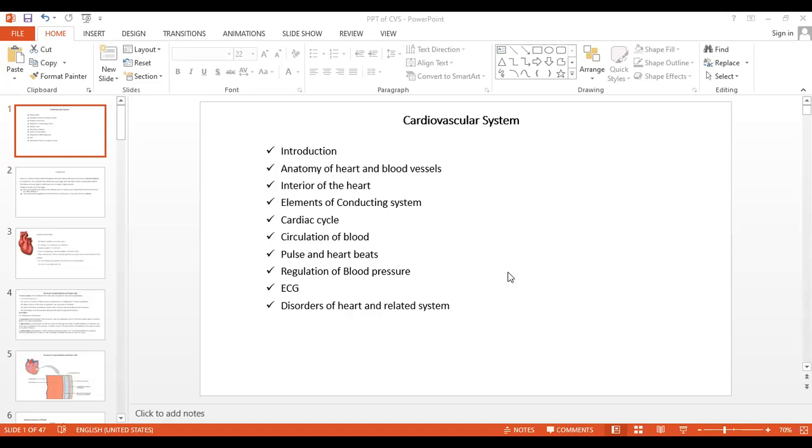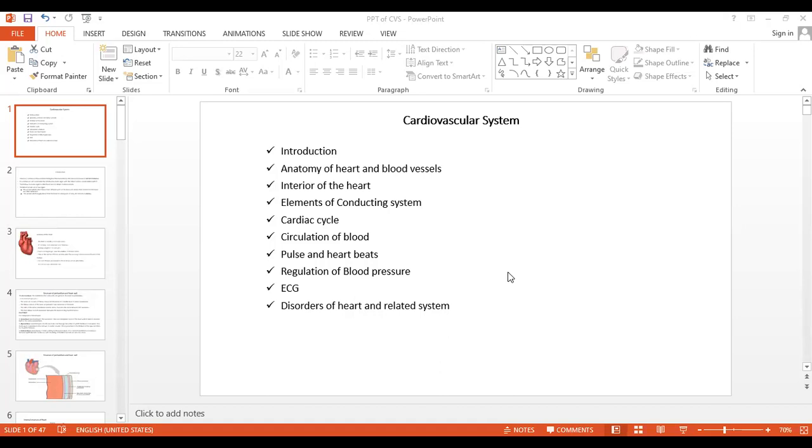We are supplying oxygen, nutrients, hormones, and the blood removes the waste material, also the carbon dioxide and other metabolic waste. These are the roadways connecting to each and every cell.